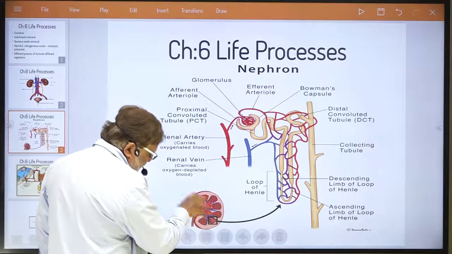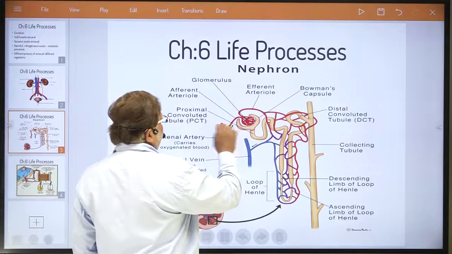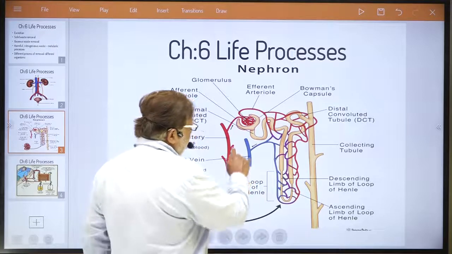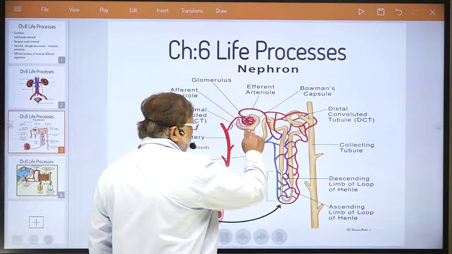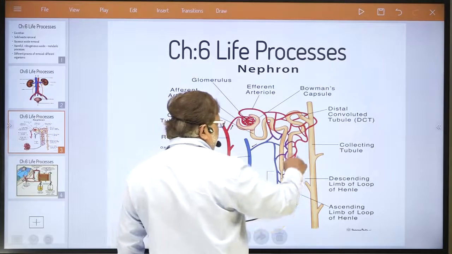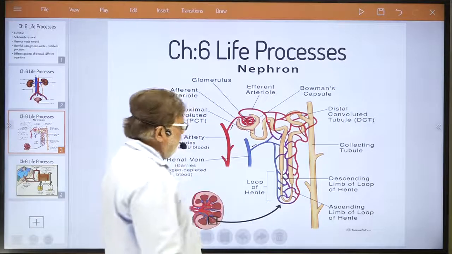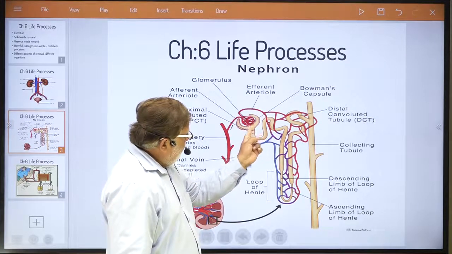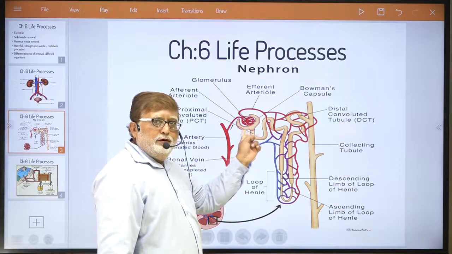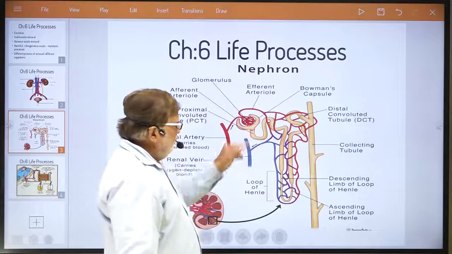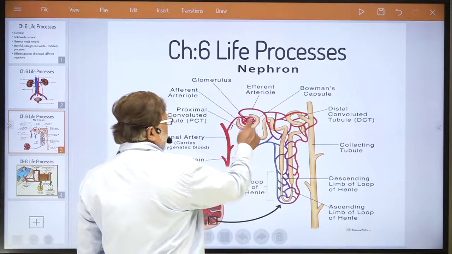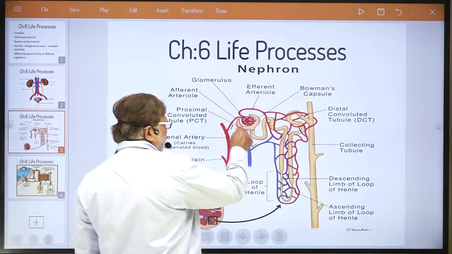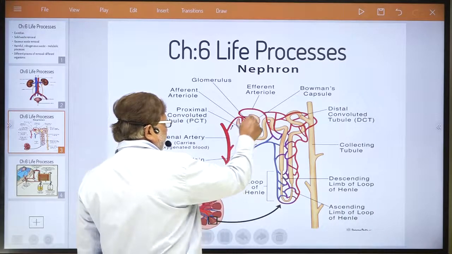Now actually, what is the structure in our kidney? First try to understand. Your first concentration has to be only on this yellowish part, dear student. This is the structure of your nephron. The front part of the nephron, can you see this? This cup-shaped structure is known as Bowman's capsule, dear student. This one. This is Bowman's capsule.